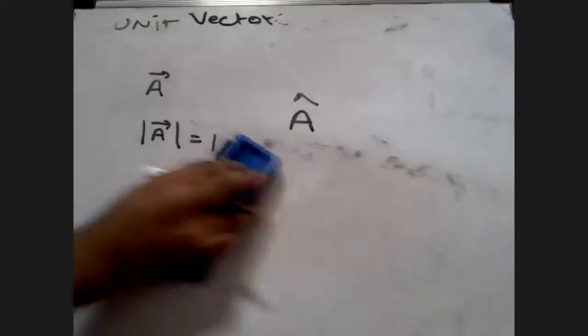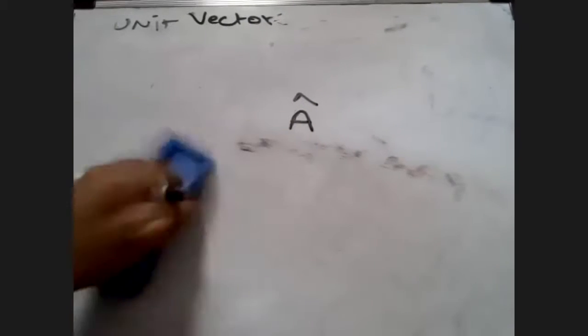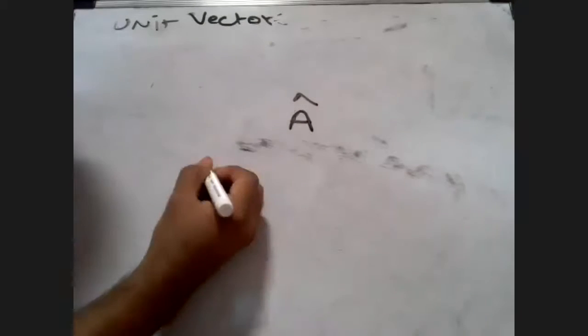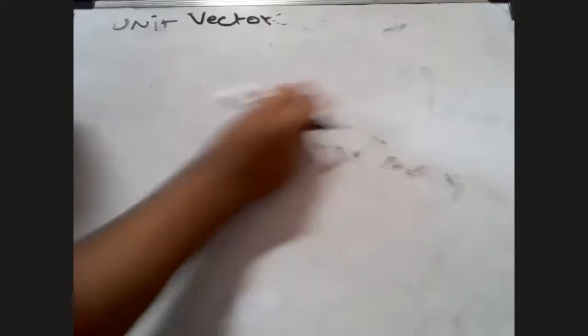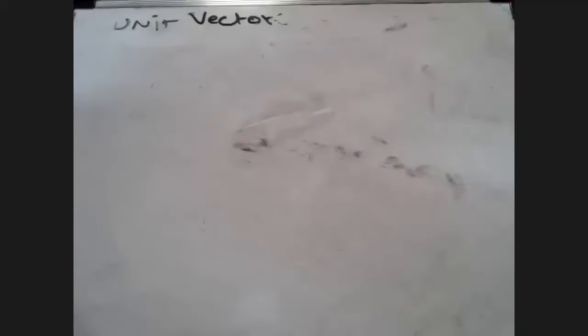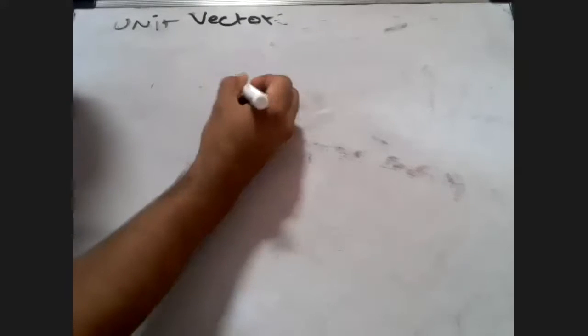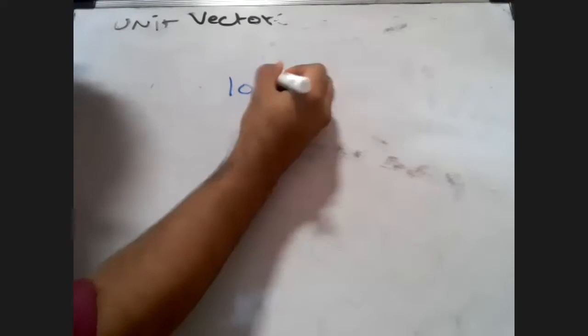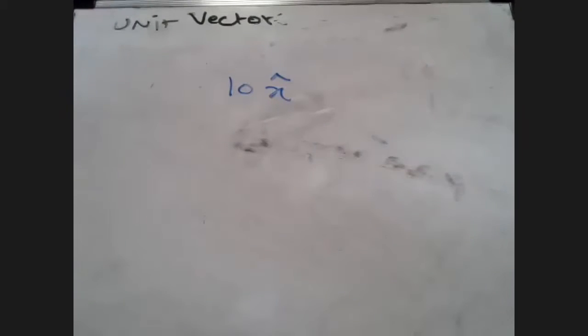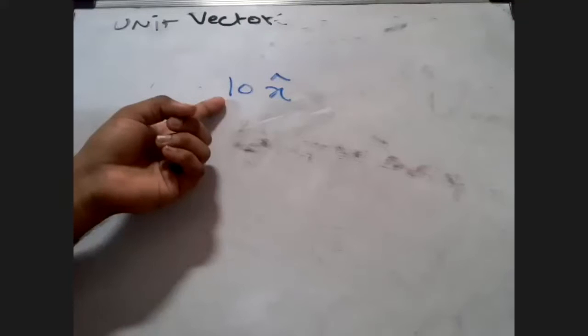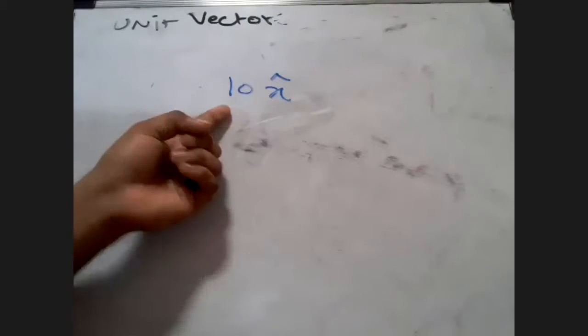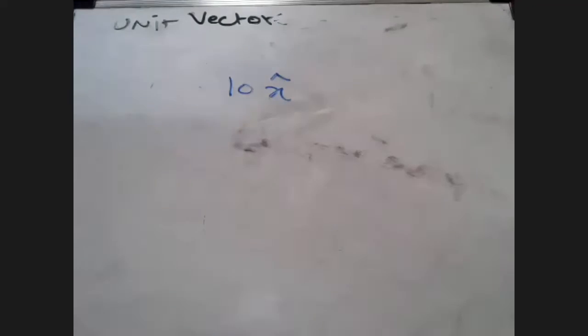For example, if there is a force, students, listen to me, and I say this is 10 x cap. What does this mean? This means there is a magnitude of 10, but in which direction? X-axis direction. We are going to see many things of this.